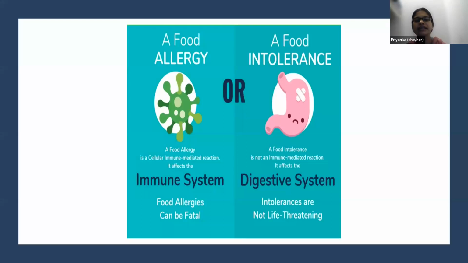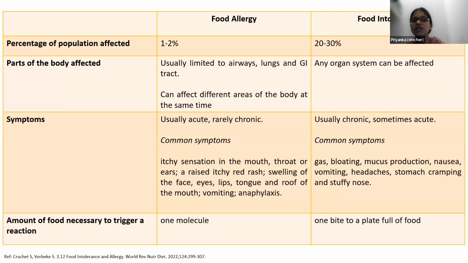Food allergies can be fatal, whereas intolerances are not life-threatening. So it doesn't mean that if food intolerances are not life-threatening, we can ignore them. Why? Because the percentage of population affected by food allergies is 1 to 2%, whereas with food intolerances, it's 20 to 30%. Let's see what are other differences between food allergies and food intolerances.